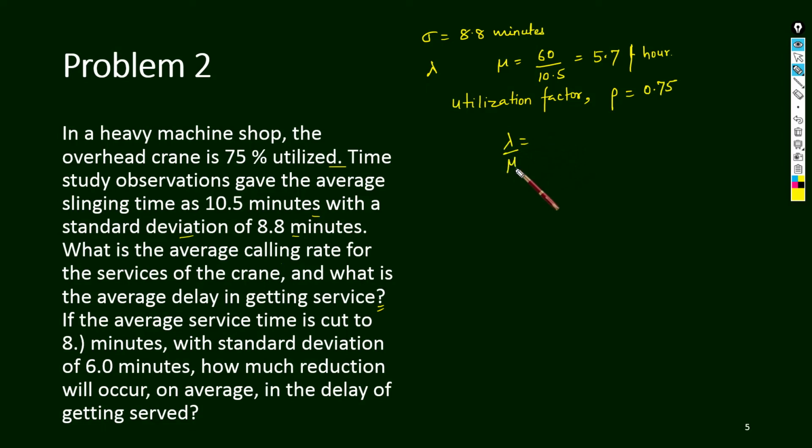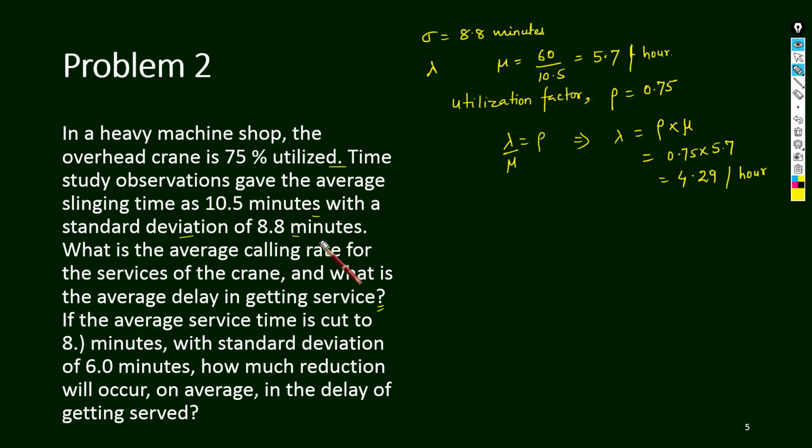Lambda upon mu is equal to rho, so lambda is equal to rho into mu. So this is 0.75 into 5.7, that is 4.2857, around 4.29 per hour. So we got this.